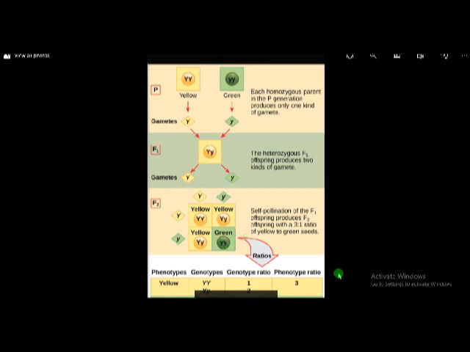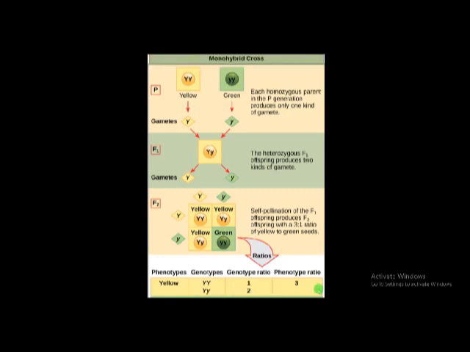So four plants obtained here, and if we observe carefully, yellow plants in the F2 generation are obtained, three plants here, 1 2 3, and green plants only one plant. Three plants with yellow seeds and one plant with green colored seeds.